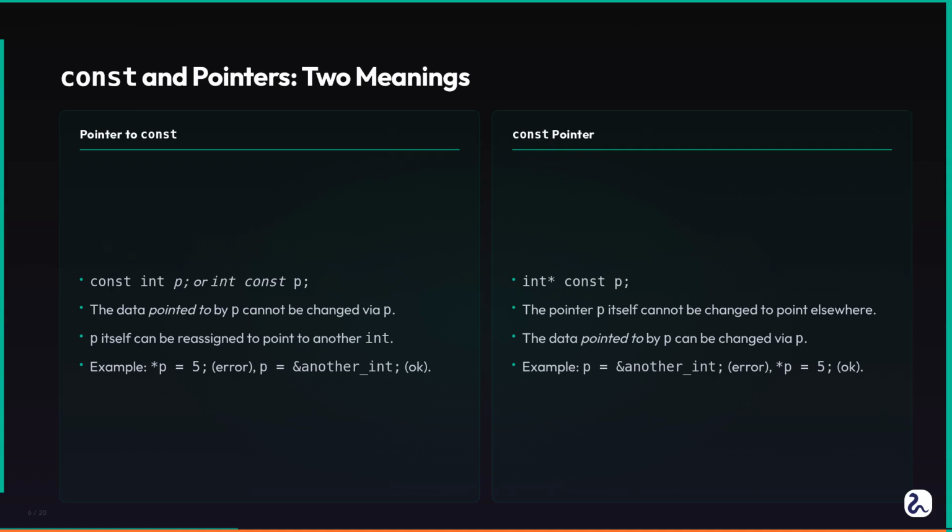Here, the pointer p cannot be changed to point to a different memory location, but the integer it points to can be modified. And if you want both, you write const int *const p; which means p is a const pointer to a constant. Neither the pointer nor the data it points to can change.